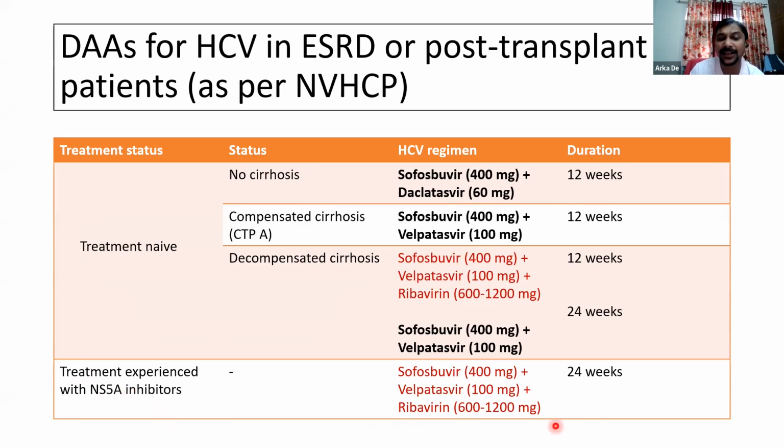So in India, we are currently treating them with Sofosbuvir plus Velpatasvir plus ribavirin for 24 weeks. And as we have just discussed, ribavirin is going to be very poorly tolerated in patients with end-stage renal disease. Therefore, these patients can well be taken up for renal transplant, and after renal transplant, they can then be taken up for treatment with directly acting antivirals.